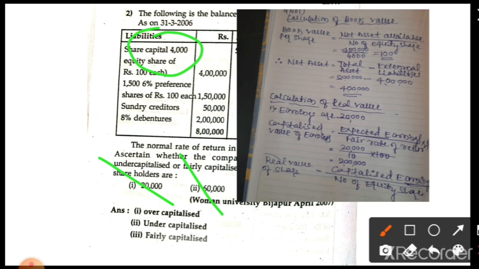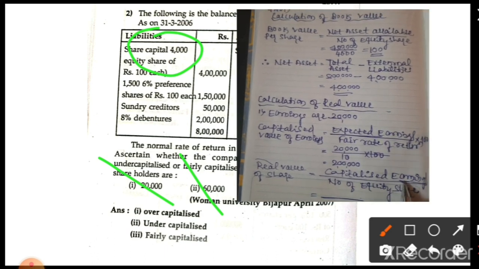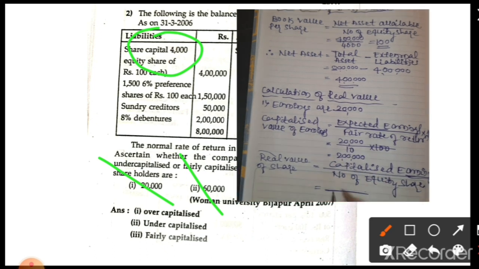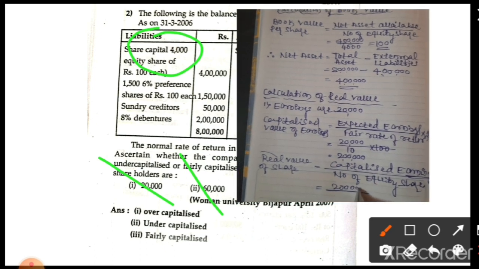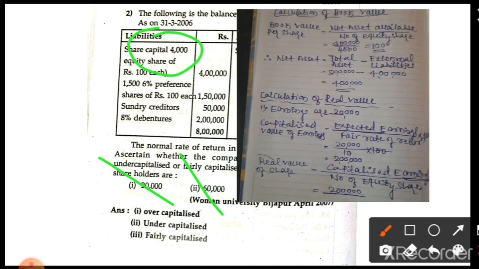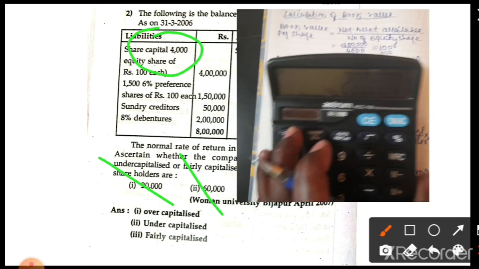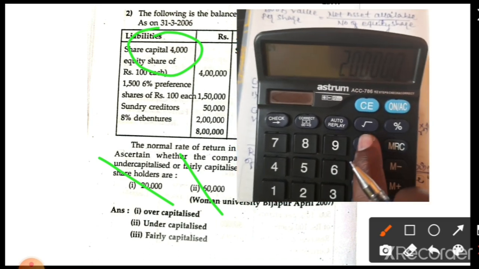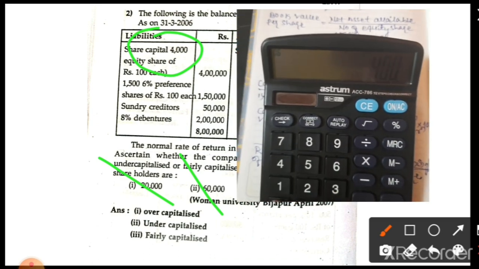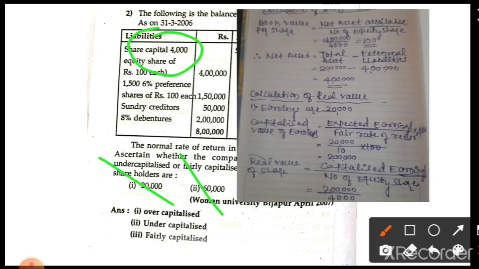So now we are going to use the real value formula. The capitalized earnings is 2 lakh, divided by the number of equity shares, which is available in the problem: 4,000. So 2 lakh divided by 4,000. The answer is 50 rupees.